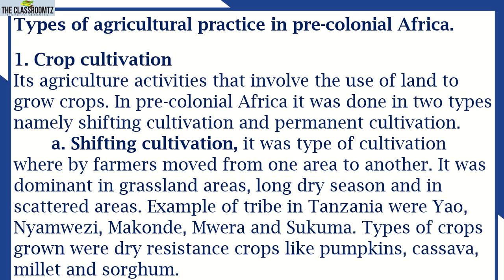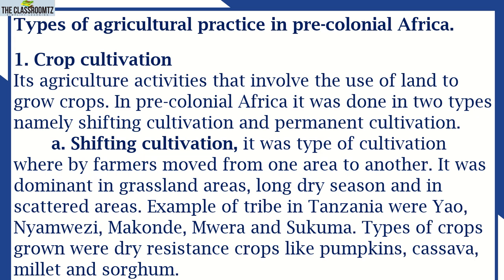Crop cultivation is the agricultural activity that involves the use of land to grow crops. In pre-colonial Africa, it was done in two types, namely shifting cultivation and permanent cultivation. Here in crop cultivation, we mean production of crops or foods, planting of different crops, and at the end, we can get food.